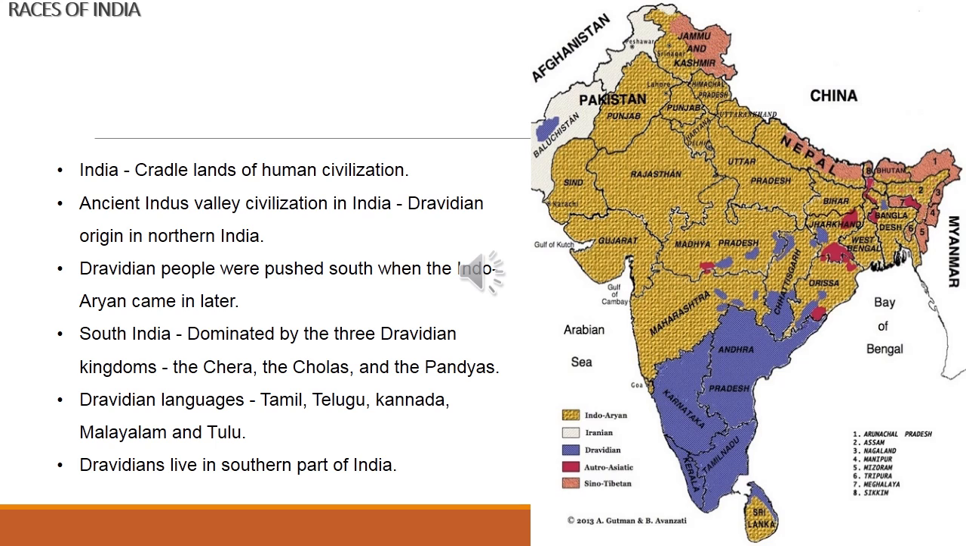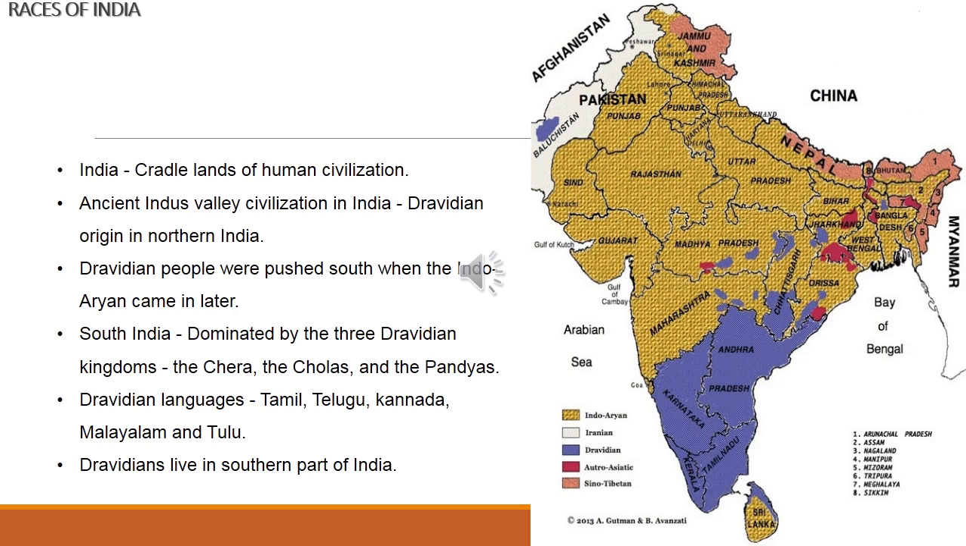What do you mean by cradle? A small bed used for a baby to sleep, that can be moved here and there. In Tamil you can say Tottil. So cradle land means a birthplace for many civilizations, like the ancient Indus Valley civilization you have learned about in your previous classes.